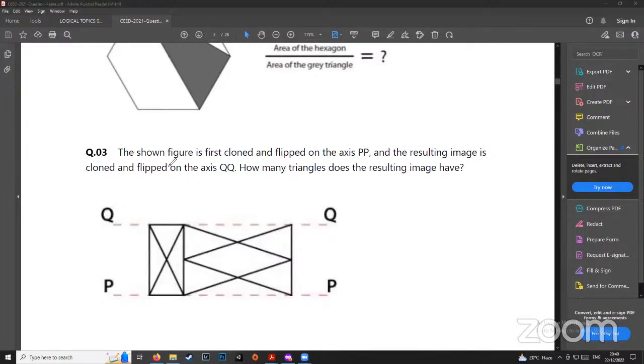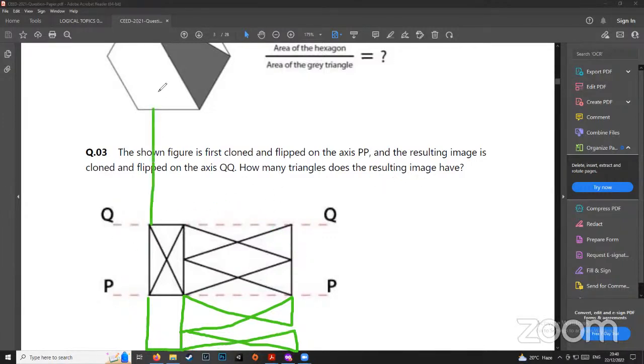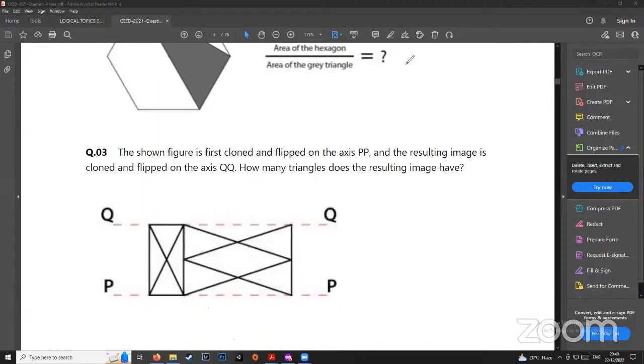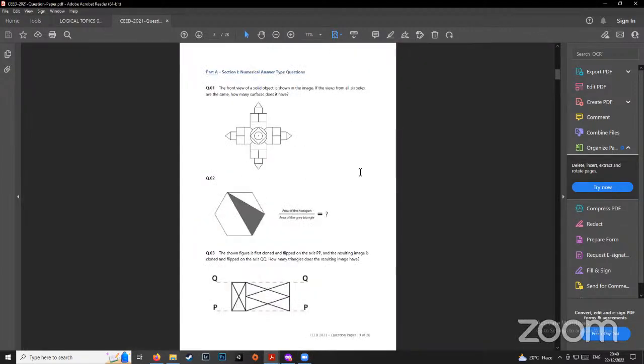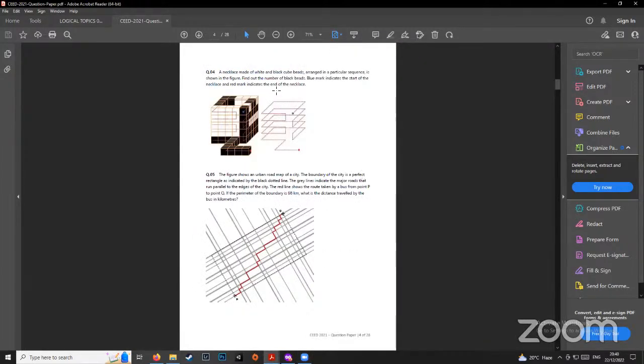They ask you, for example, the figure is cloned and flipped on the axis PP. So you have to flip it like this and like this, right? And then the resulting image. So you take this whole thing, you clone it, and then you flip it and you put it on QQ, and then you have to count the number of triangles. So it gets a little confusing, but if we practice together, we will be able to solve it very easily.